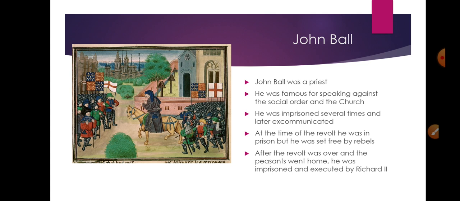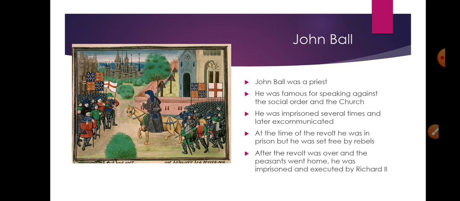Before the peasant revolt, he was already very famous. He was a priest, but he became very famous for speaking against the social order and the church. He told people that God did not create people to be rich and poor. And this is a big mistake made by the church, that they force some people to be poor, and they themselves are very rich. So of course he was very unpopular with the church, and he was imprisoned several times, and eventually he was excommunicated as well, which means that people were not allowed to listen to him preaching at all. Okay.